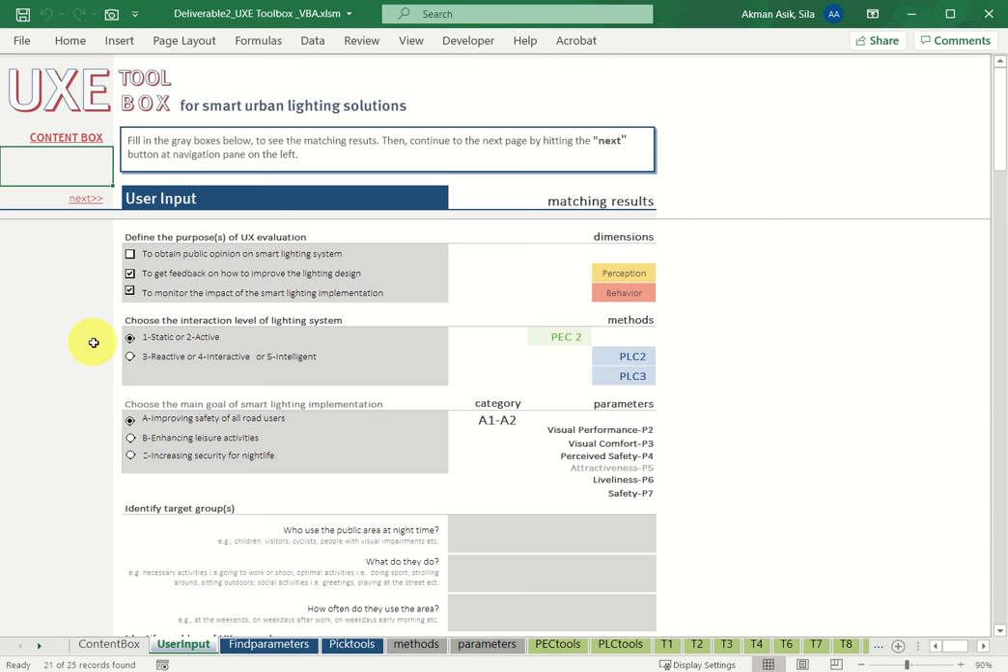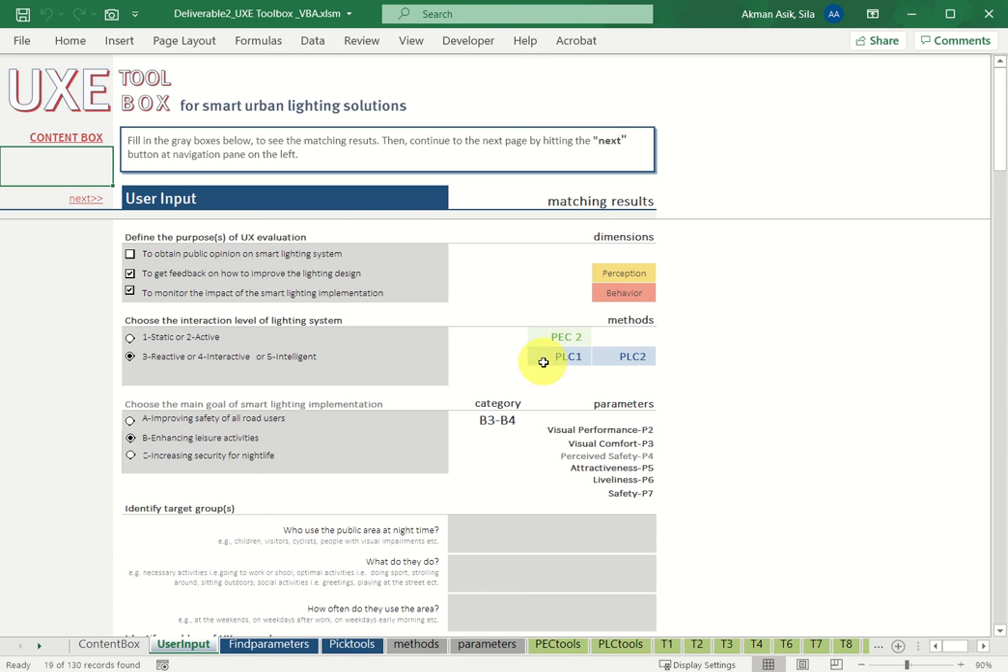And the interaction level of the lighting system in Sint-Niklaas is reactive, and the main goal of this implementation is enhancing leisure activities. After having entered the input, matching results appear on the right, and it gives 2 dimensions as perception and behavior for this UX research, and 3 methods, PAC2, PLC1, and PLC2, and 6 parameters.